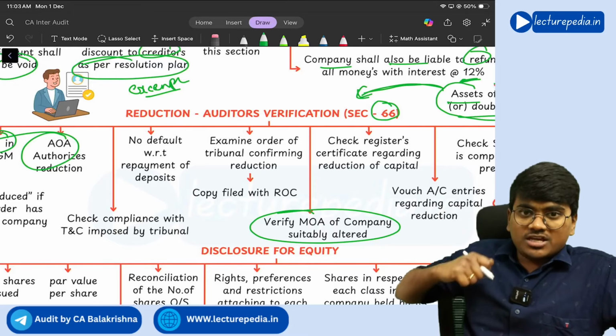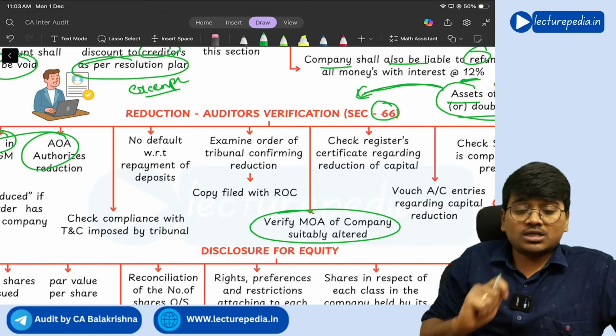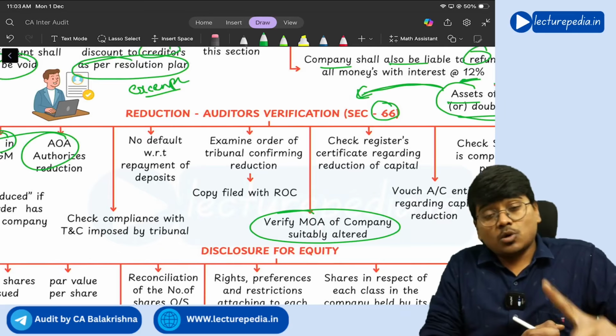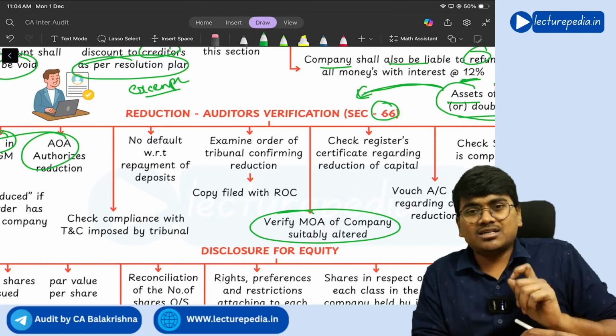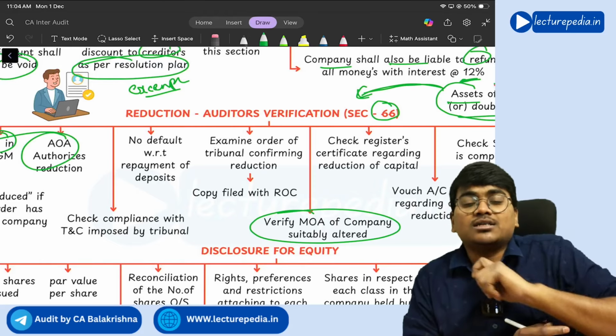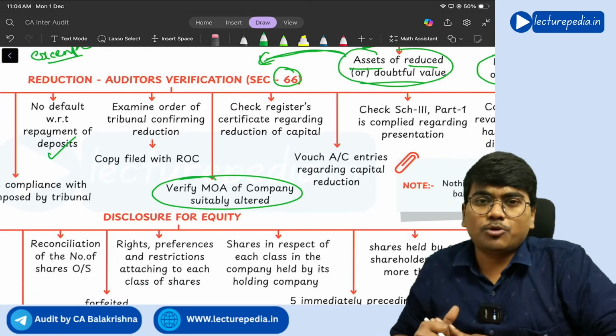Now, instead of giving money to the deposit holders, you are giving money to the shareholders, which is not correct, right? First of all, you have to repay outsider liabilities. So whenever you want to reduce the share capital or whenever you want to buy back, the auditor needs to ensure that there is no default to the deposit holders in repayment of deposits.